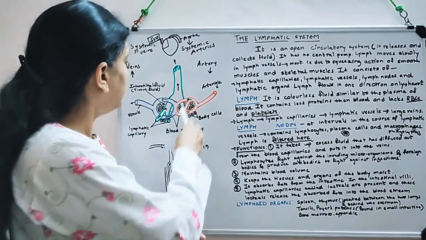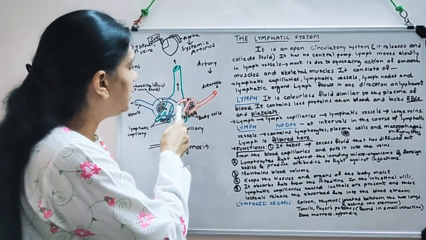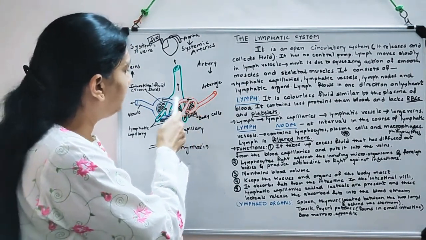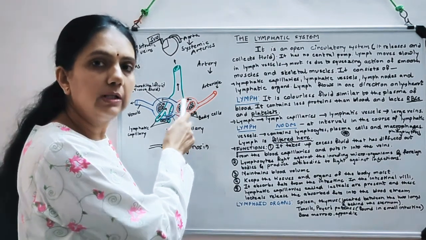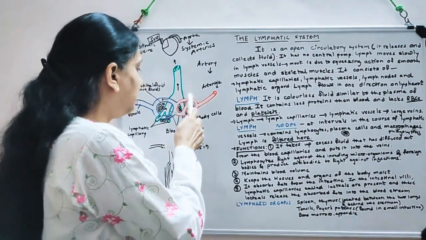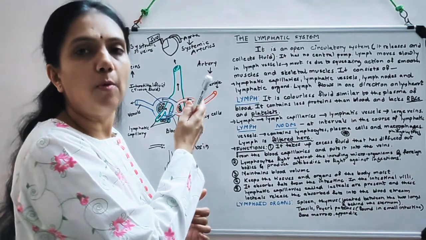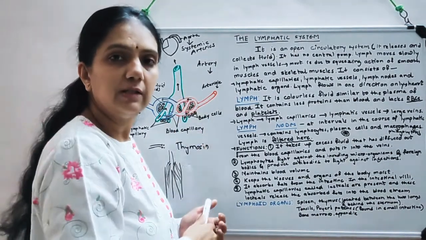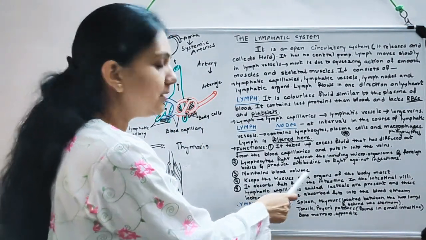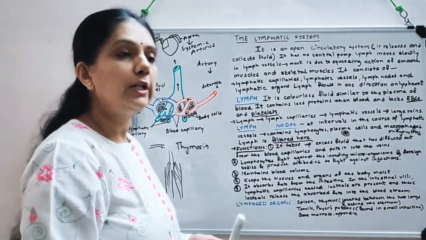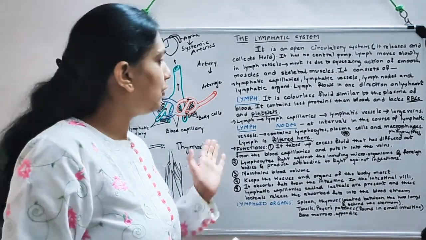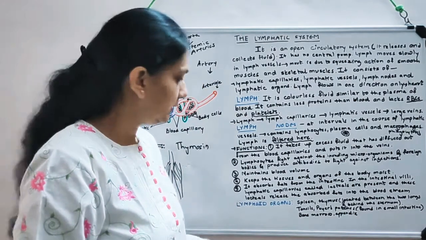Now, the fluid is diffusing out from the blood capillaries. Some of the fluid is diffusing out, and that is resent in the form of lymph back into the veins. So that is maintenance of blood fluid. I told you that on a daily basis about 4 liters of lymph is put back into the veins.